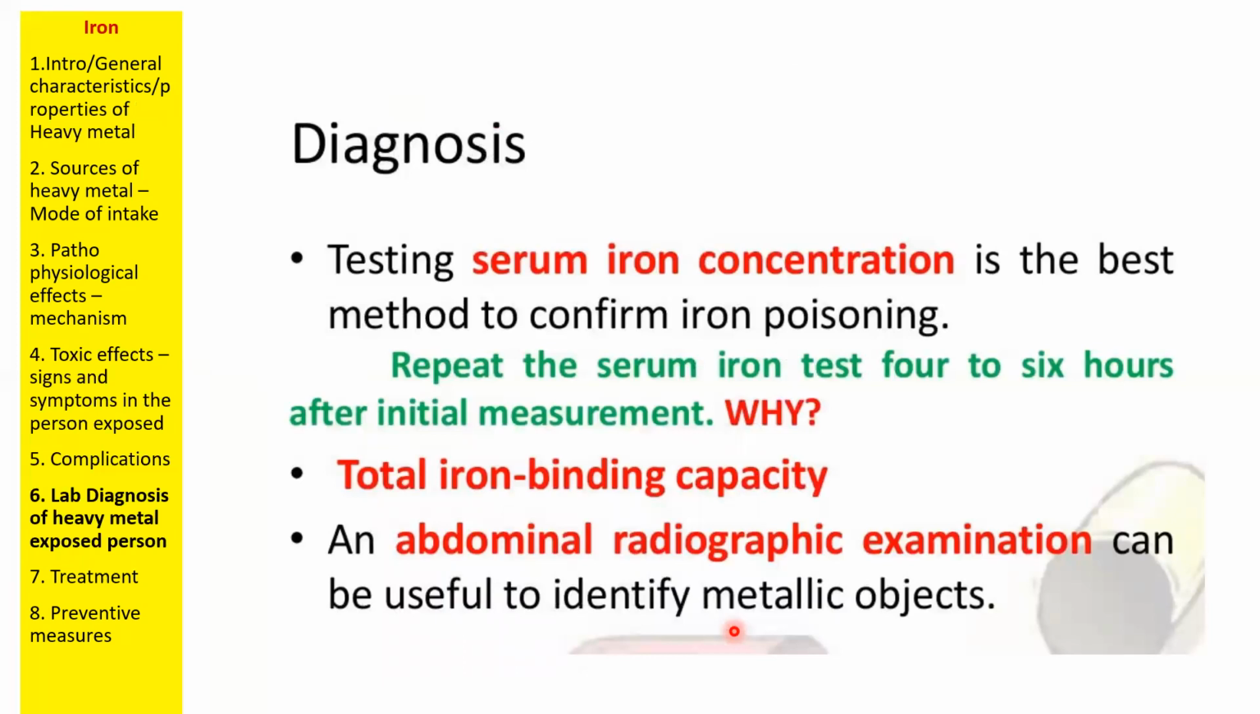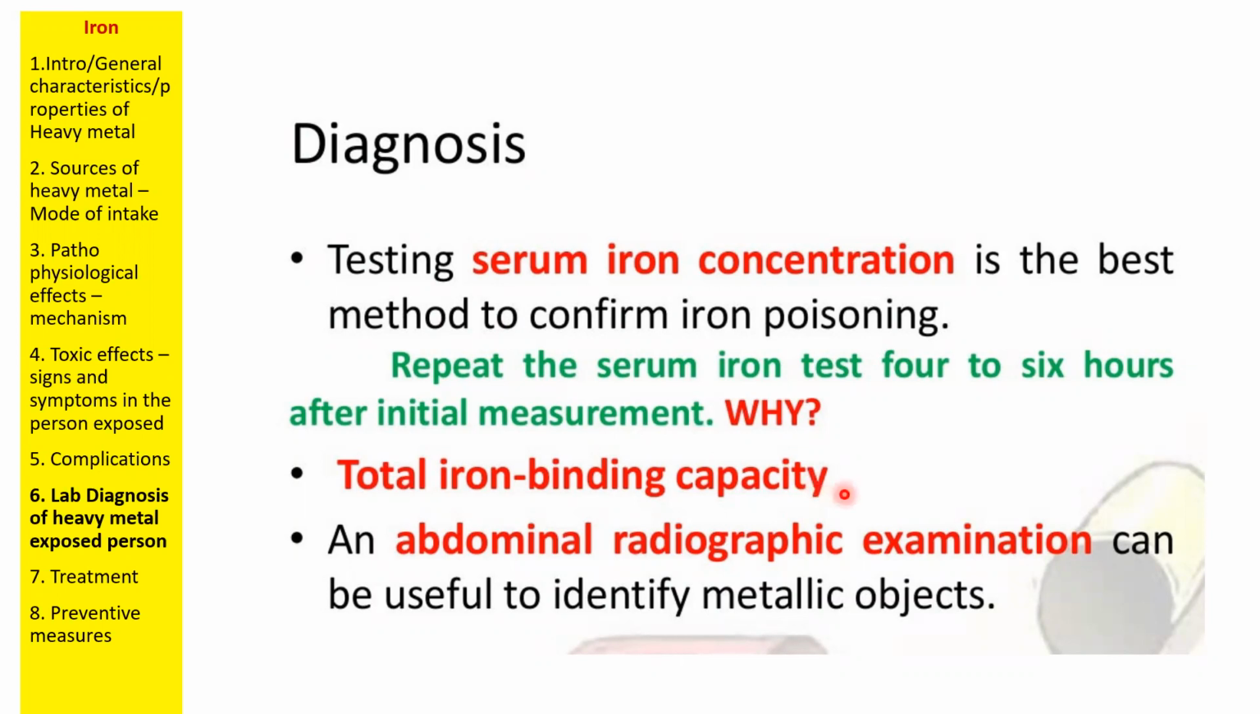Diagnosis is very, very important in iron toxicity. Testing serum iron concentration is the best method to confirm iron poisoning. Repeat the serum test 4 to 6 hours after ingestion. The reason is to assess the stage of the iron toxicity. Maybe by the time we are seeing the patient, he is only in the first stage, so the iron may not yet have entered from the stomach. To assess the lethality of the iron toxicity, we must take periodic samples from the patient to measure the quantity of iron he has been exposed to.